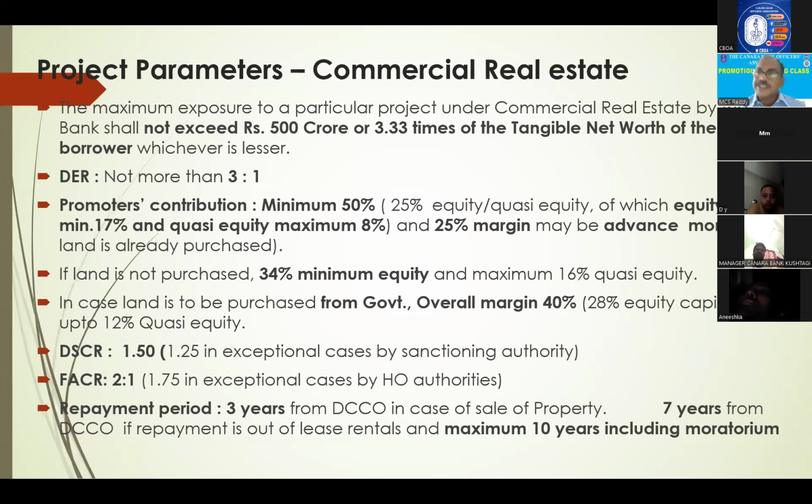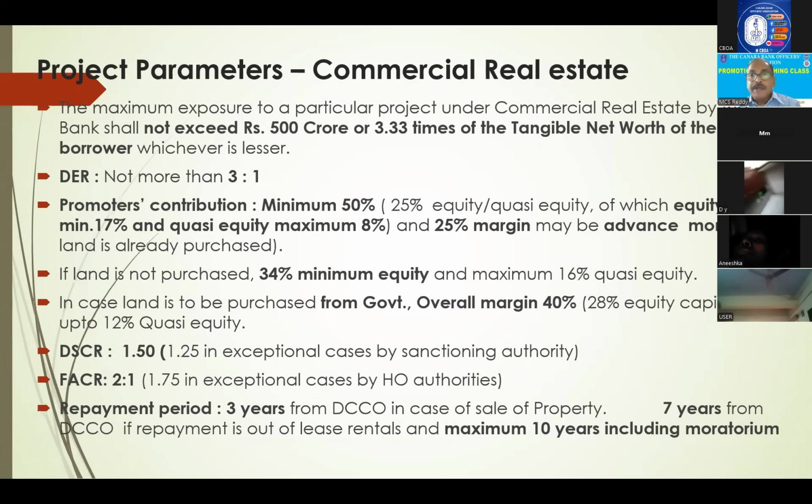I had said this for commercial real estate. For normal cases half is permissible, but for commercial real estate 2/3 he has to bring, right? And if land is not purchased, then 34% equity and 16% quasi-equity, because the entire 50% he has to bring. If land is not purchased, 50% he has to bring as margin. Out of 50%, his own money should be 34%, and borrowed money, quasi-equity, should be 16% maximum.